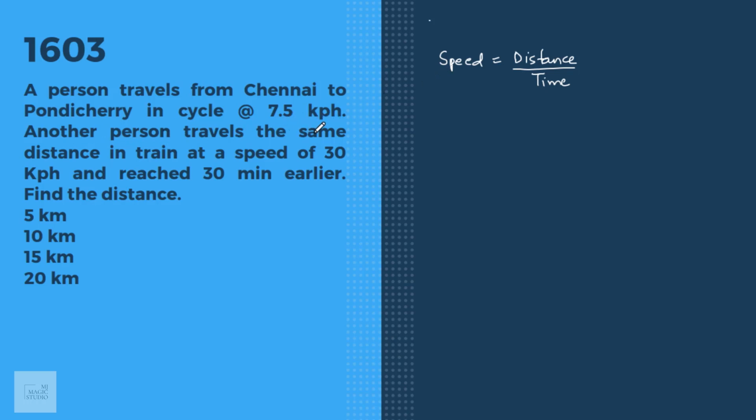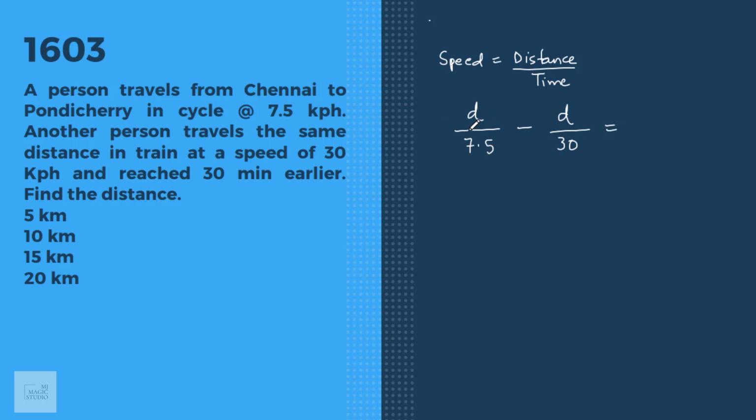Another person travels the same distance in a train at a speed of 30 km per hour and reached 30 minutes earlier. That means the time taken by the person traveling on cycle would be d by 7.5, if d is the distance. This time is more than the time taken by the person traveling on train at a speed of 30 kph by 30 minutes.